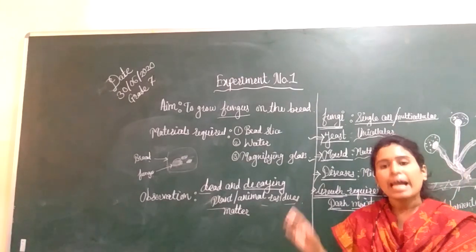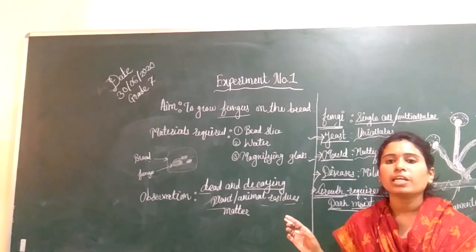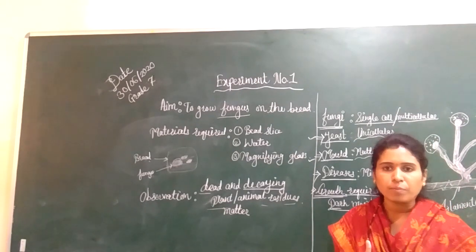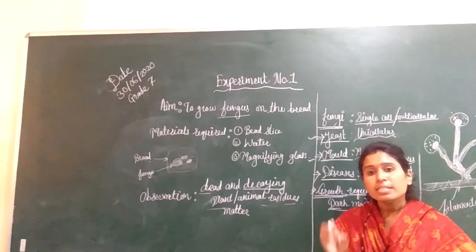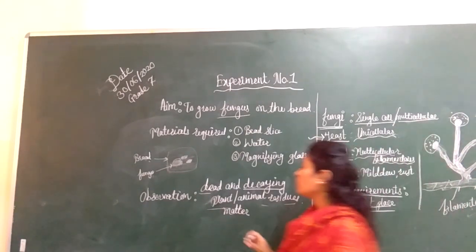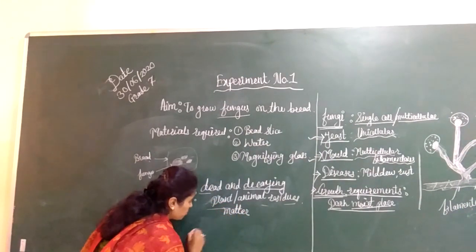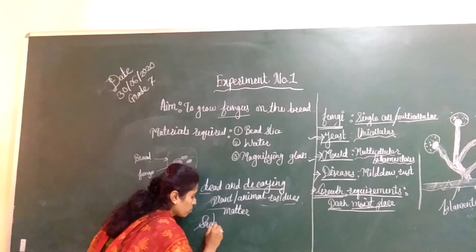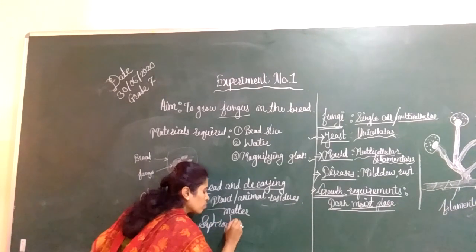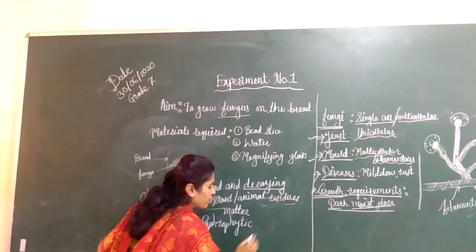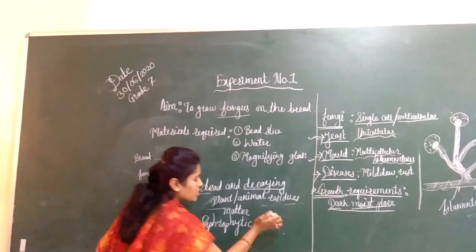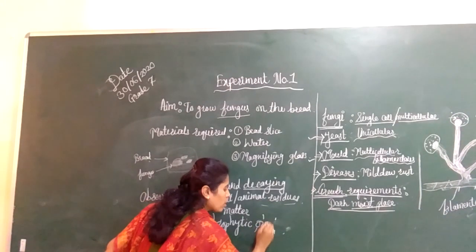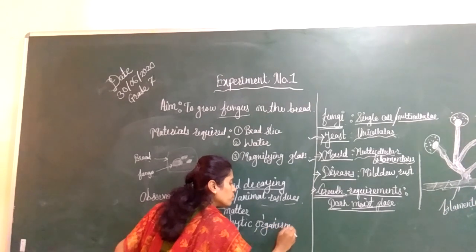As this practical is related to our first chapter, nutrition in plants, we have seen one term in nutrition in plants, that is saprophytic plants, or saprophytic organisms.